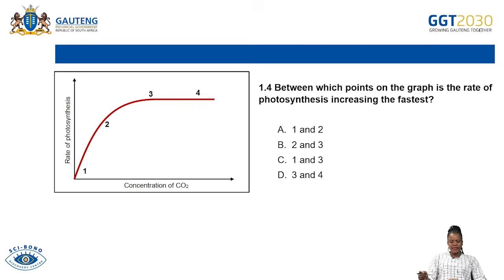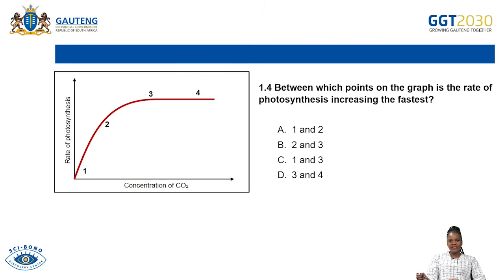And then the fourth question, 1.4. Here you are given the graph which has the concentration of carbon dioxide and the rate of photosynthesis. Now the question says, between which points of the graph is the rate of photosynthesis increasing fastest?